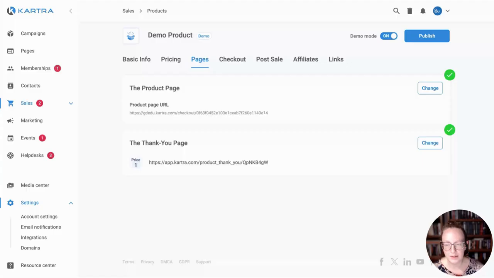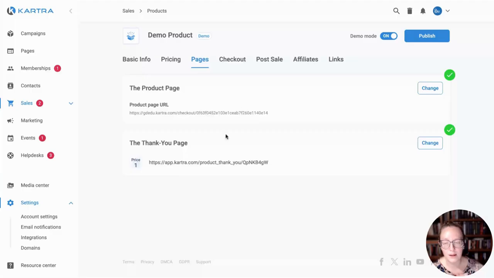So what these are is the product page is going to be whatever sales page you have set up where people are accessing your offer, reading about what you're selling, and then they're going to actually see your checkout form and be able to fill out the checkout form. So that's your product page where somebody from Facebook or somebody on your website is going to go on a web page and they're going to be like, oh, I love the idea of this book. Yes, I want to buy it. And then they can fill out your checkout.